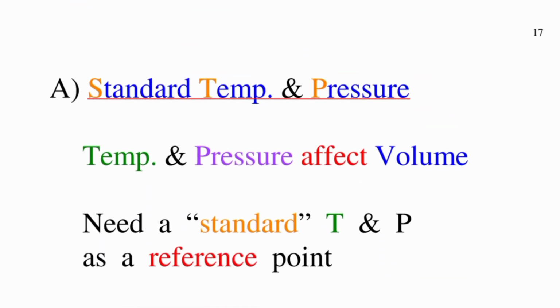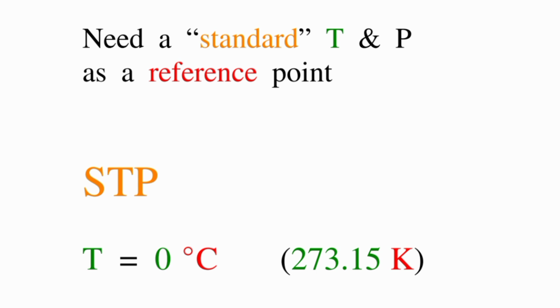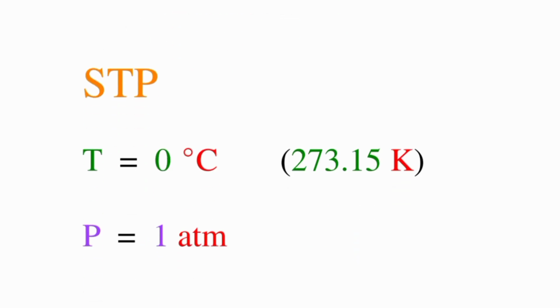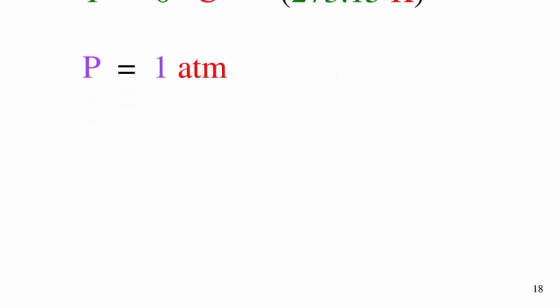Some conditions here: standard temperature and pressure. Temperature and pressure affect volume. We need standard temperature and pressure as a reference point. STP, standard temperature and pressure: temperature is equal to 0 degrees Celsius, which is 273 Kelvin. Pressure is 1 atmosphere. These are the standard conditions.